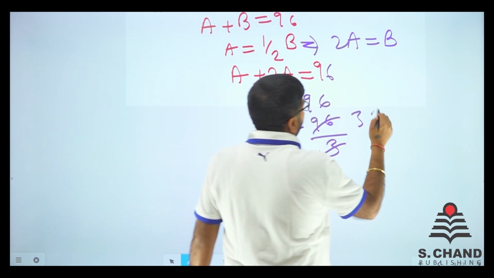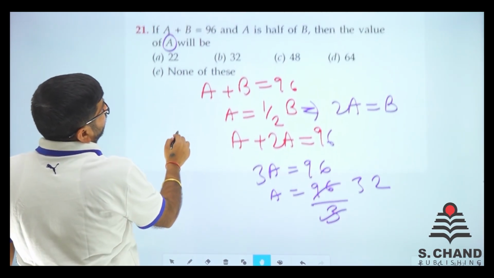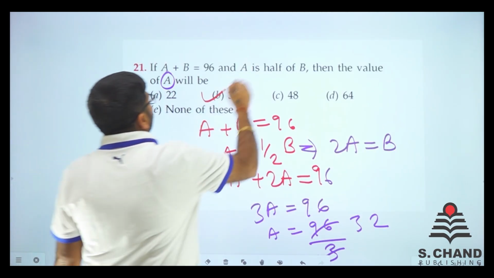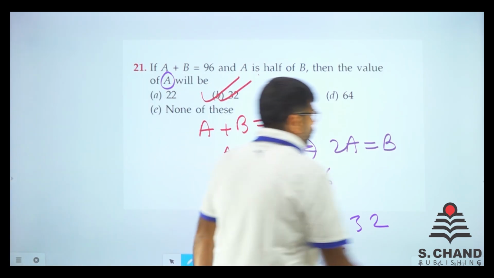We got 32. So is there any option in the question as 32? Yes, we do have 32, and that is the answer, my dear friend. Here we go. We go to the next question.